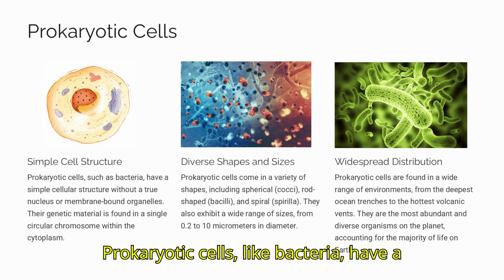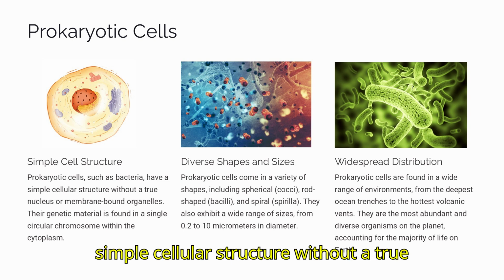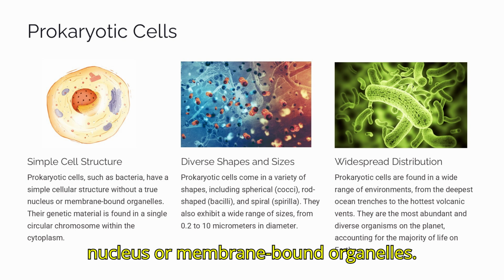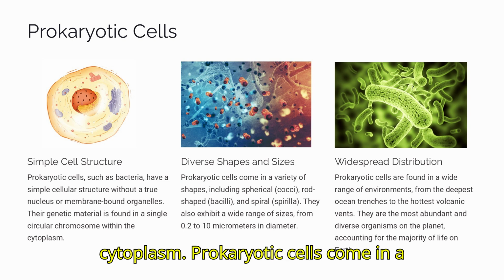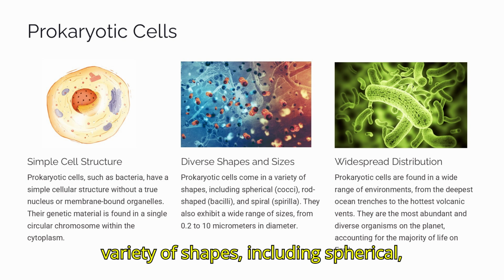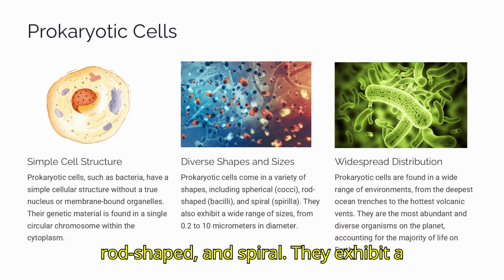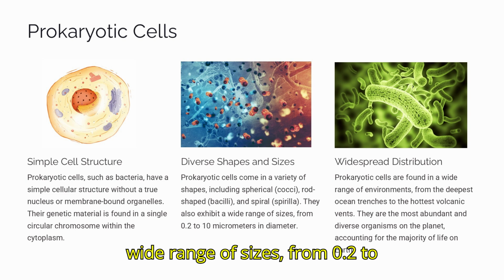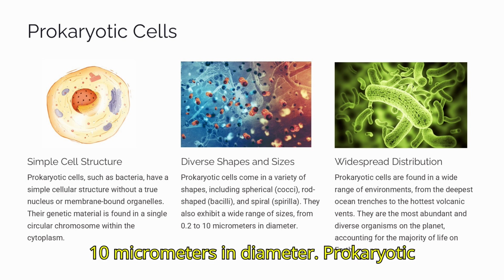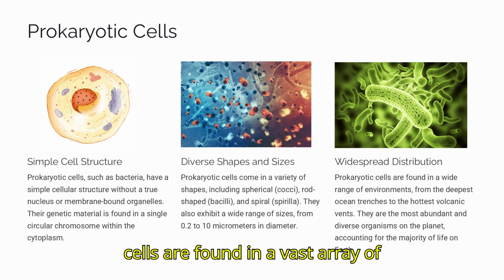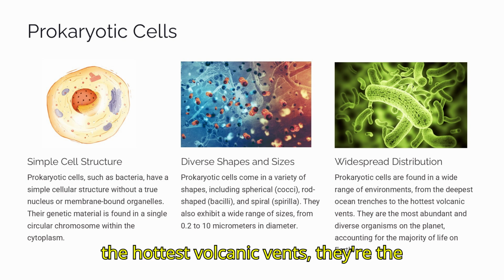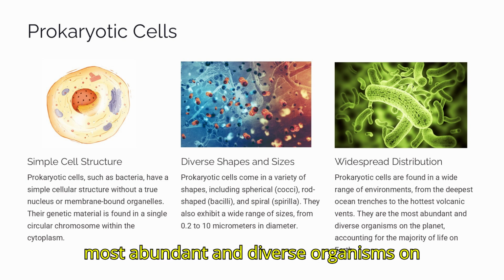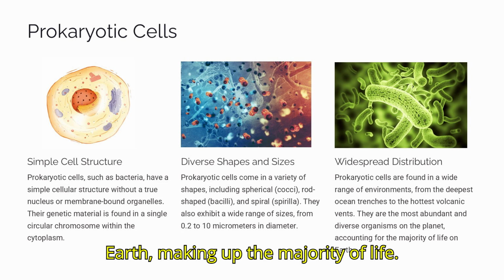Prokaryotic cells, like bacteria, have a simple cellular structure without a true nucleus or membrane-bound organelles. Their genetic material is found in a single circular chromosome within the cytoplasm. Prokaryotic cells come in a variety of shapes, including spherical, rod-shaped, and spiral. They exhibit a wide range of sizes, from 0.2 to 10 micrometers in diameter. Prokaryotic cells are found in a vast array of environments, from the deepest oceans to the hottest volcanic vents. They are the most abundant and diverse organisms on Earth, making up the majority of life.